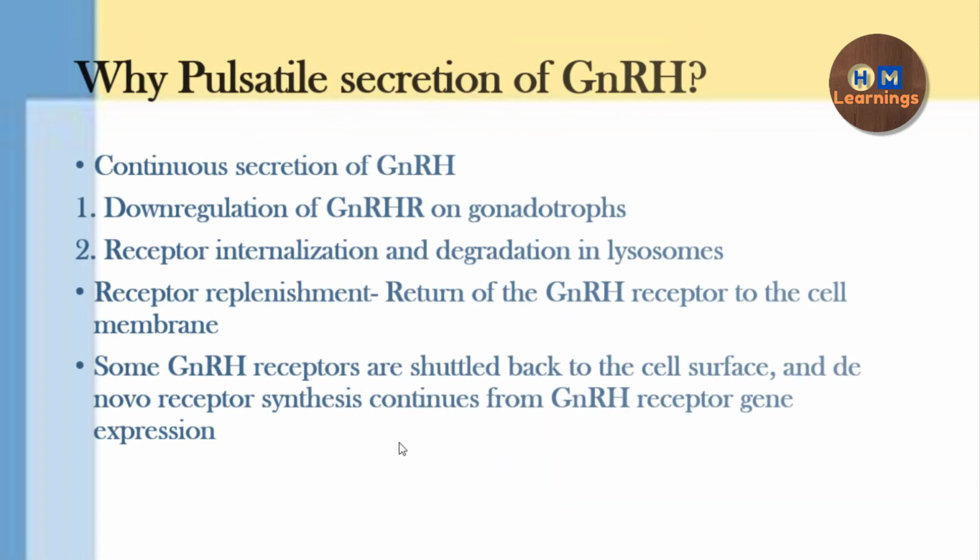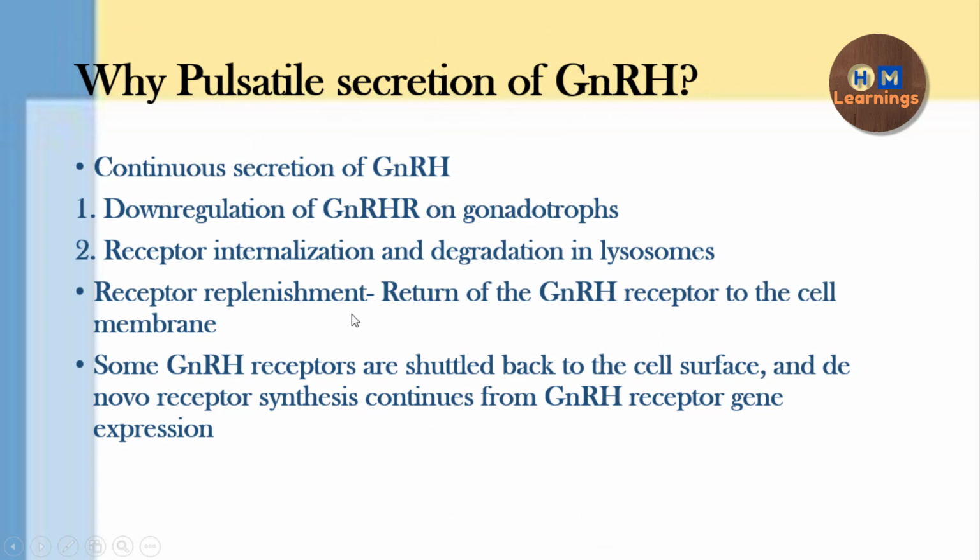Now, why is there pulsatile secretion of GnRH? I have used the word pulsatile, not continuous. So when there is a continuous secretion of GnRH, what will happen? Because of that, the receptors of GnRH which are present on the gonadotropes get down regulated, and there is receptor internalization, meaning there will be degradation of the receptors, and the number of receptors present on the cell membrane will be reduced.